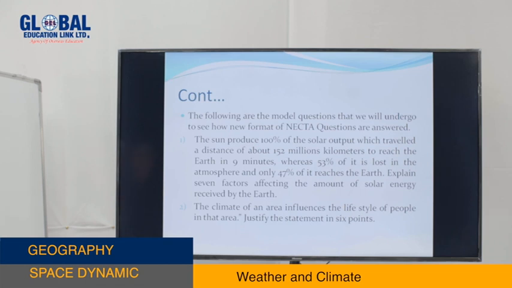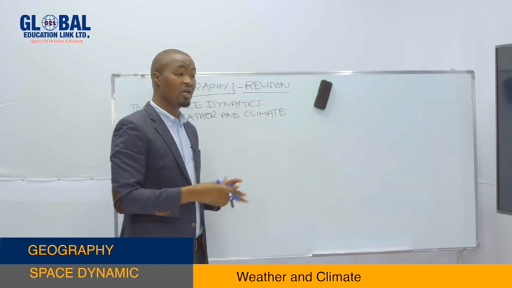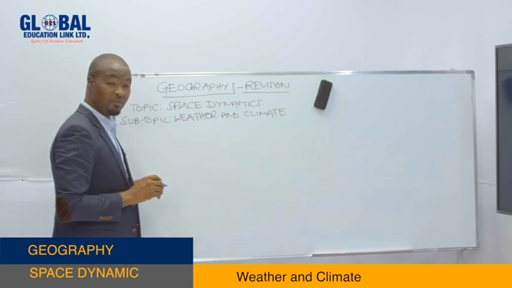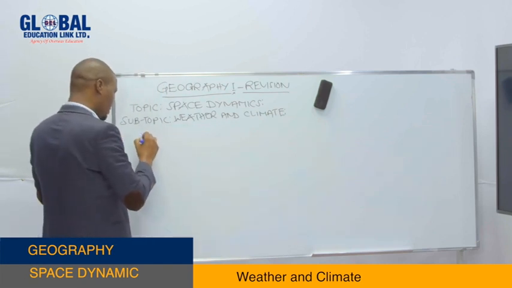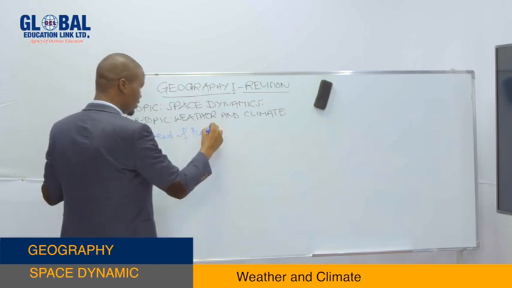So by reading the question, you can determine and identify the key needs of the question. The question needs us to explain the 7 factors affecting the amount of solar energy received by the Earth. I told you the amount of solar energy received by the Earth, we call it the insolation. Need of the question.